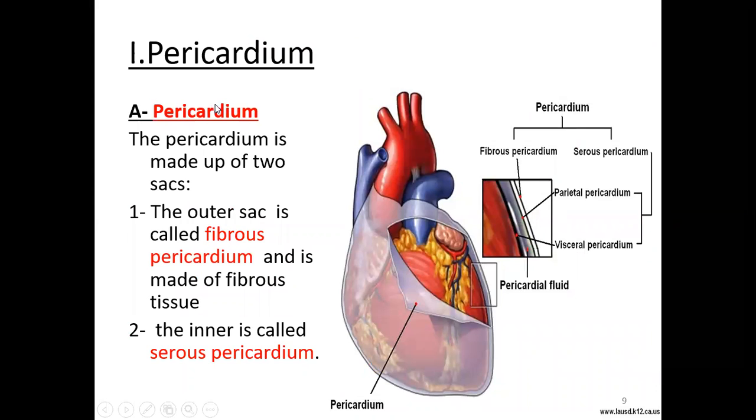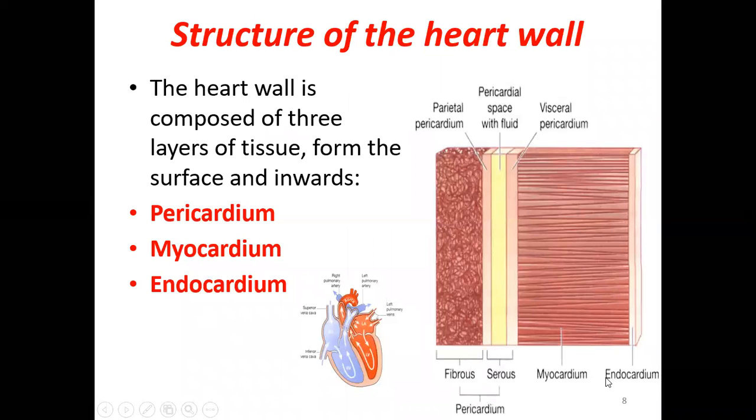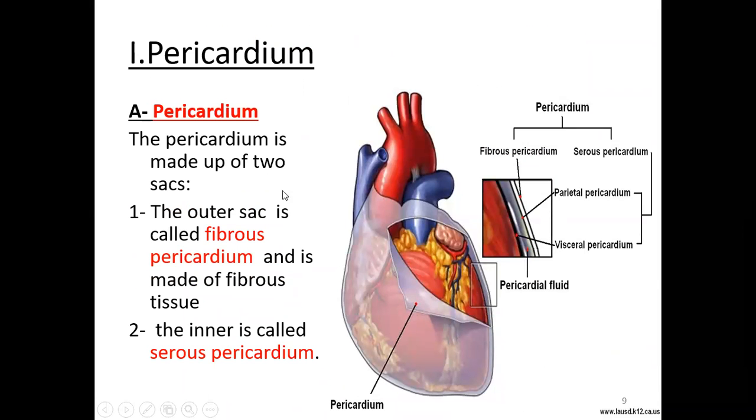Now, if you see the pericardium, this is the pericardium here. Outer covering, inside is the heart. The outermost covering is the pericardium, which we discussed here. So that is the same pericardium. The pericardium is made up of two sacs, as I said before, the fibrous layer as well as the serous pericardium. The outer sac is called the fibrous pericardium. If you see again this picture, a small section has been taken, and this is the outermost white layer. This is called the fibrous pericardium.